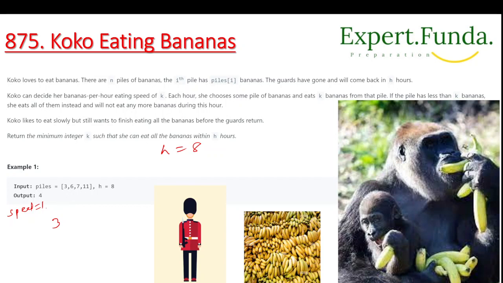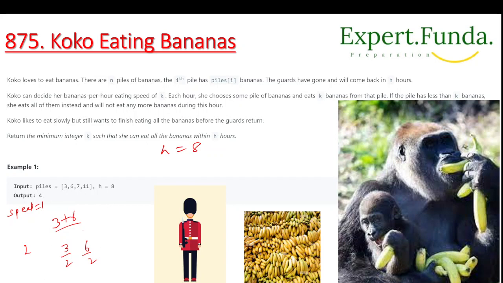Okay, so in 1 hour it will take 1, right? So 3 hours will take 3, then we will take 6. So it will not work, right? Here it becomes 9. Next we will take a speed equal to 2. So in 2 hours, 1 by 2 will be done. So 3 by 2, it will become 6 by 2. If you add this, it will also not work.